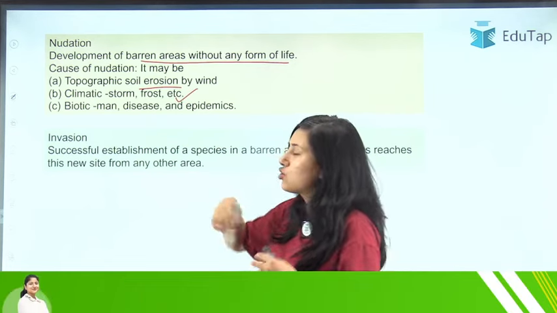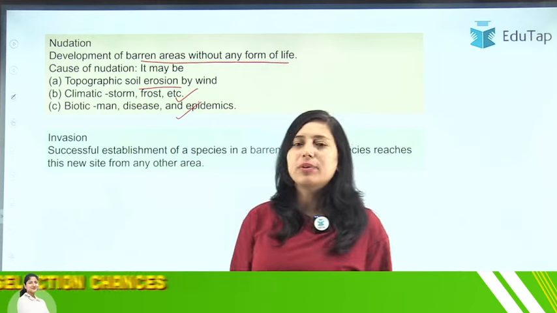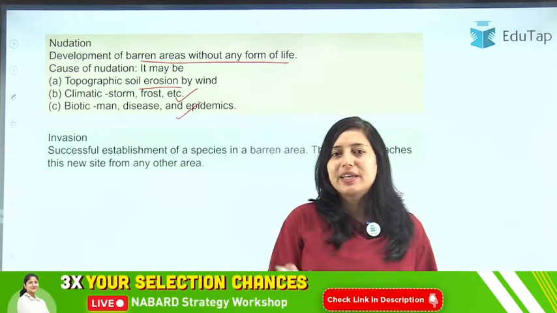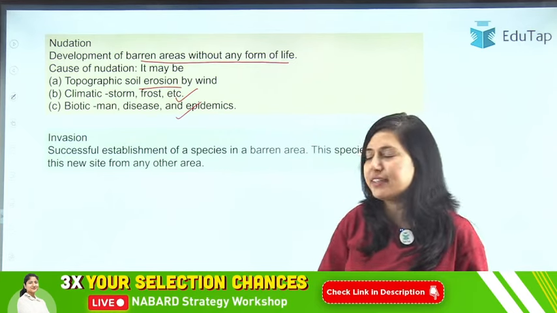Then climatic storm or frost, biotic factors like man, disease, or any epidemic. It can be due to any reason. So whenever a land is being converted into barren land, that is your nudation, and it can be due to any reason.